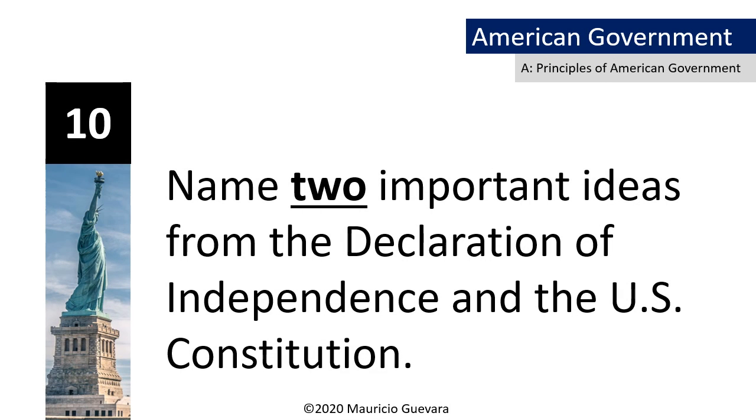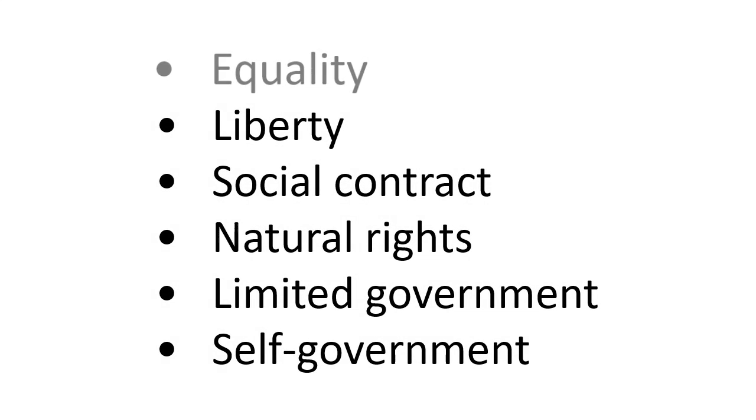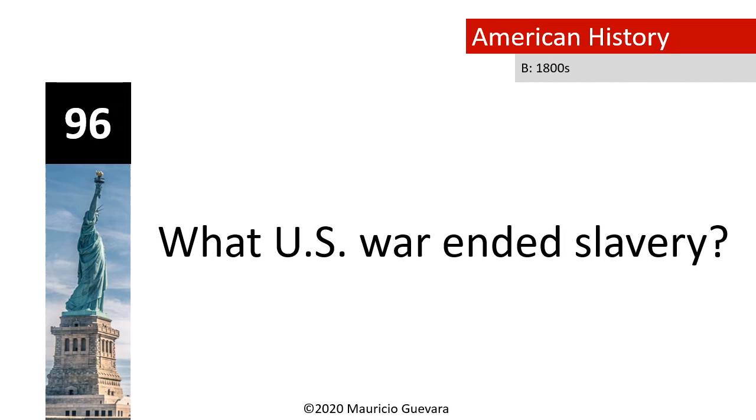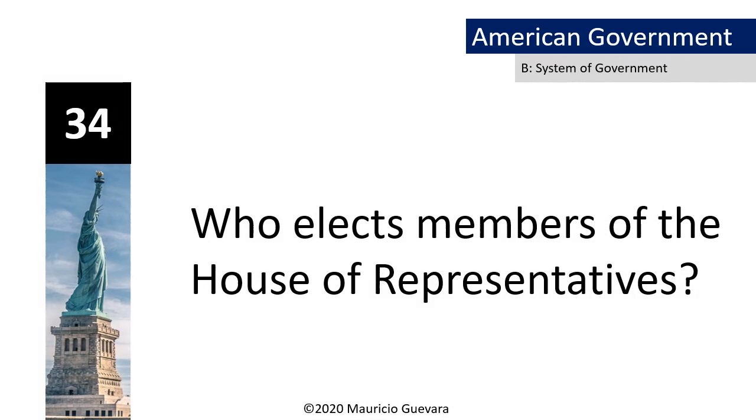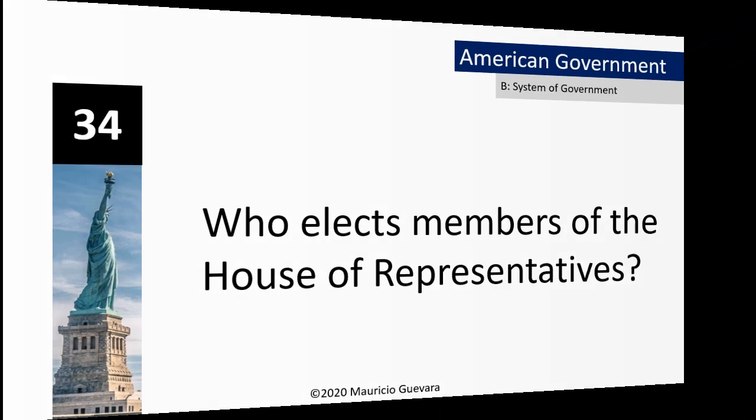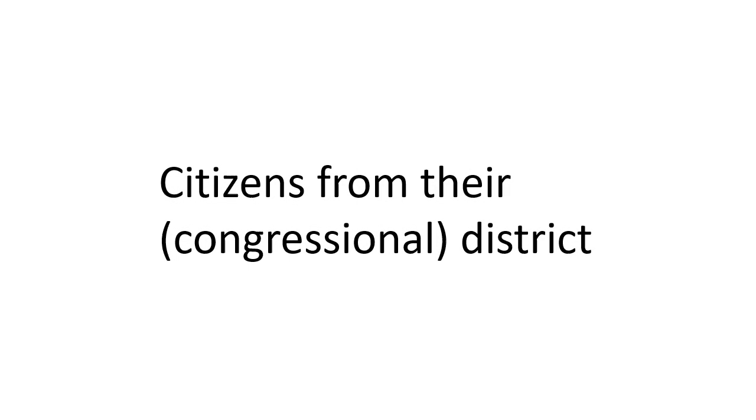Name 2 important ideas from the Declaration of Independence and the U.S. Constitution. Equality. Liberty. What U.S. war ended slavery? The Civil War. Who elects members of the House of Representatives? Citizens from their district.